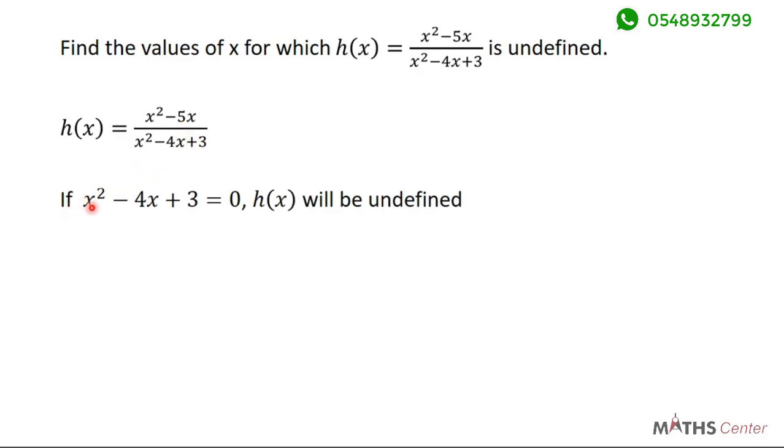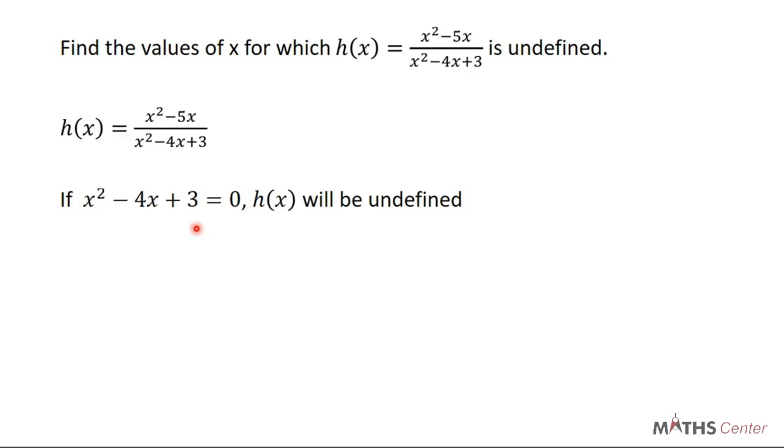So we are saying that if s squared minus 4s plus 3 is equal to 0, then h of x will be undefined. So don't worry yourself with what is here. Equate the denominator to 0. Sometimes to find the value of x that will make a certain function undefined, the question will tell you to find the zeros of the function.